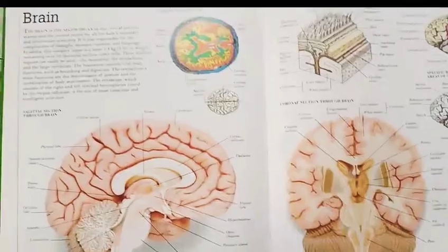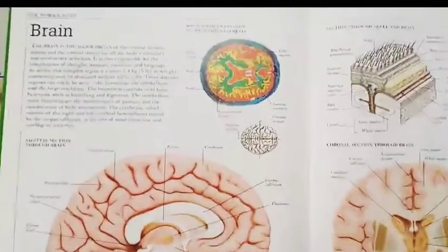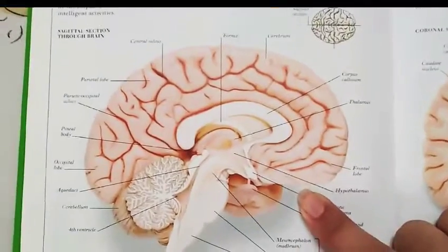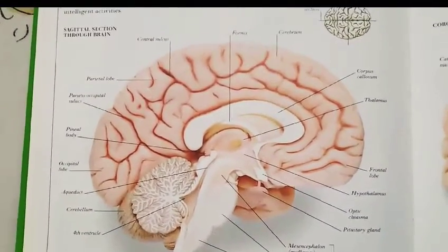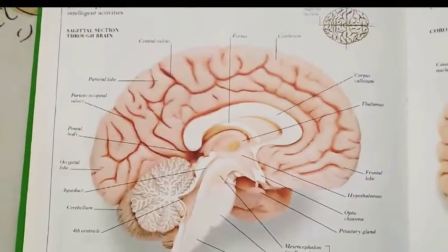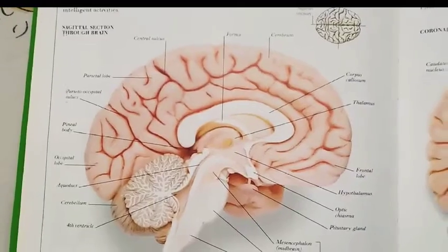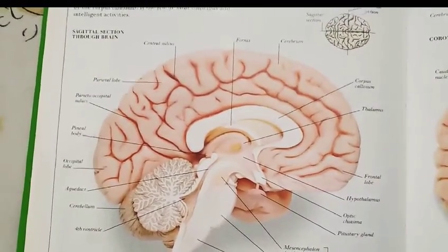Now we will discuss the brain. You can see the brain is a very complex structure consisting of different types of organs. The brain is the main coordinating center of our body. As you all know, it is a part of the nervous system. It controls and monitors every organ of the body. It is well protected by the cranial meninges, and the outer surface is the dura.